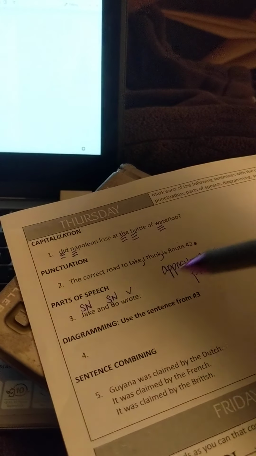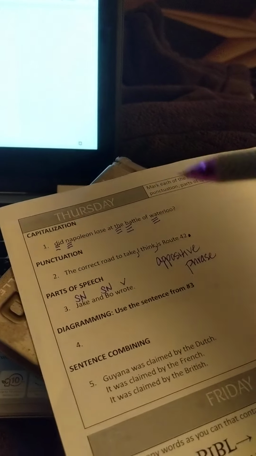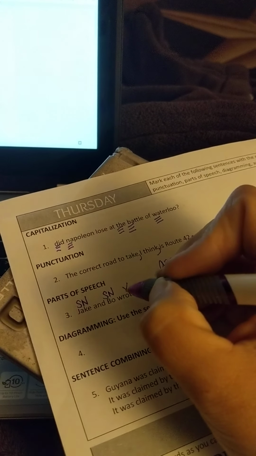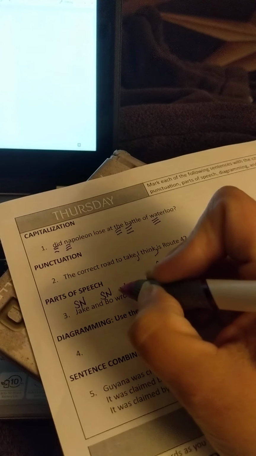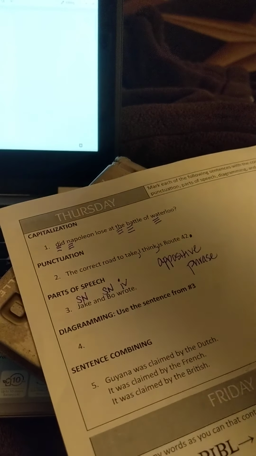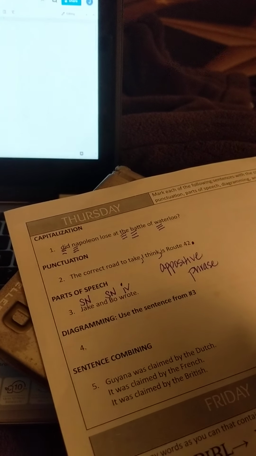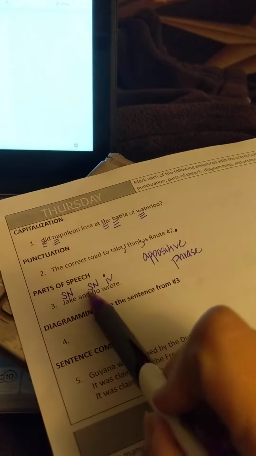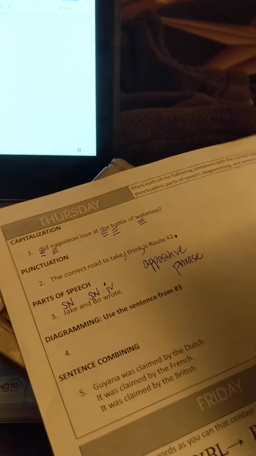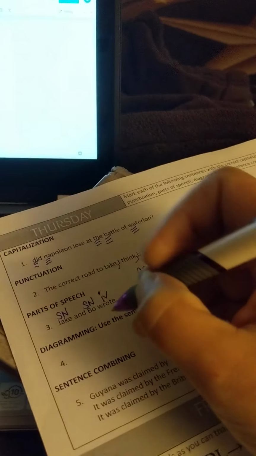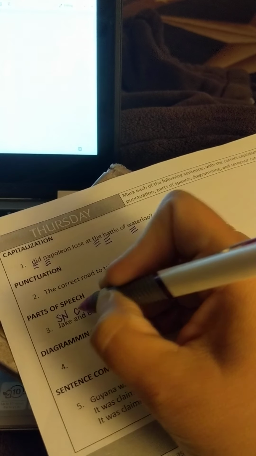Now, if it said they wrote something or they wrote in a certain way, this would be a different kind of verb. But since our action stops here, we need our stop sign. We have and. And we learned on Tuesday that and is one of our fanboys. Fanboys are conjunctions.